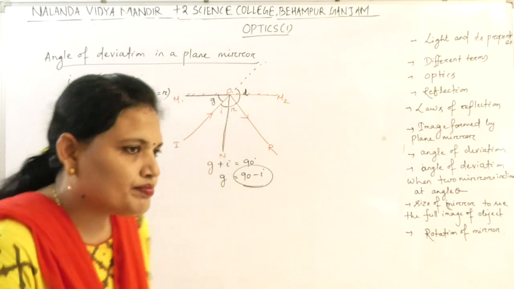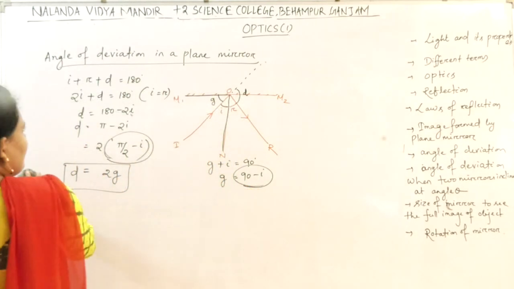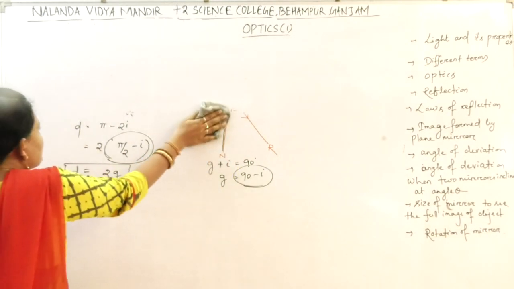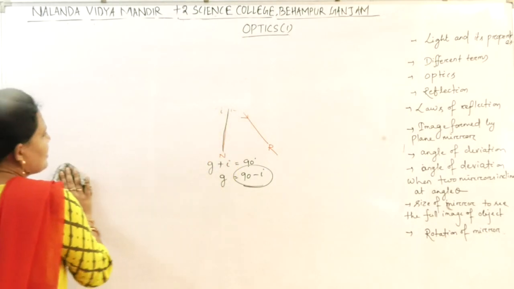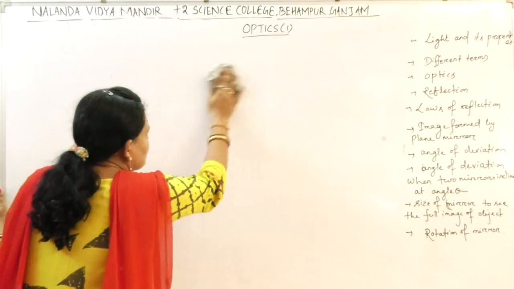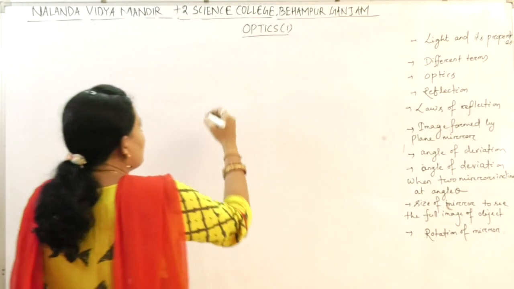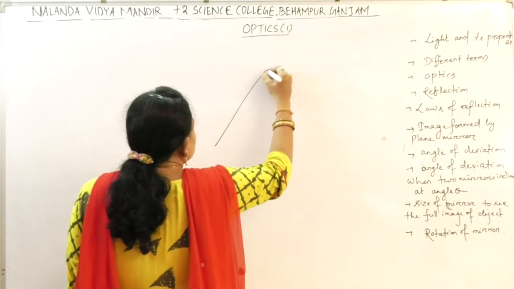Then next. What will be the angle of deviation if 2 plane mirrors are at an angle theta? If 2 plane mirrors are at an angle theta, then what will be the angle of deviation?